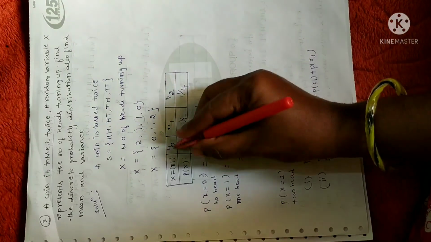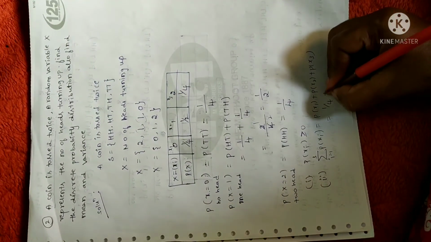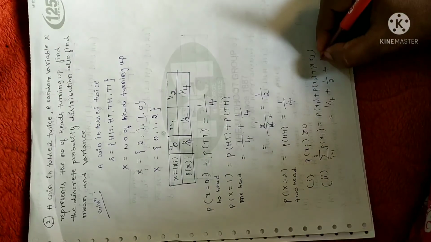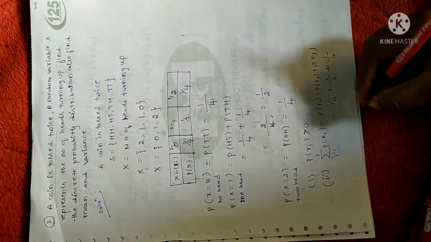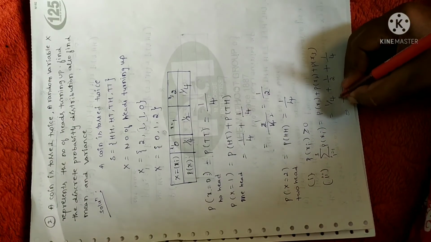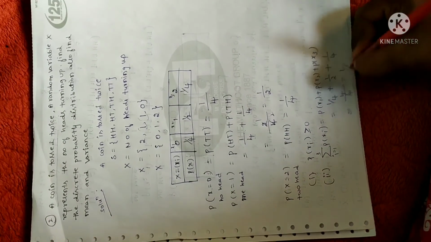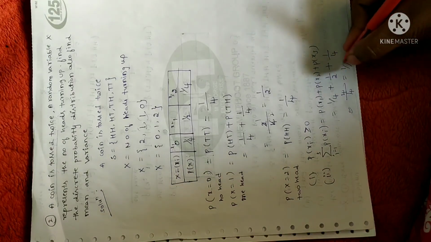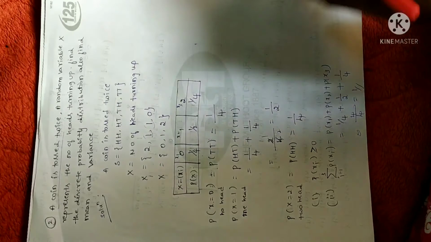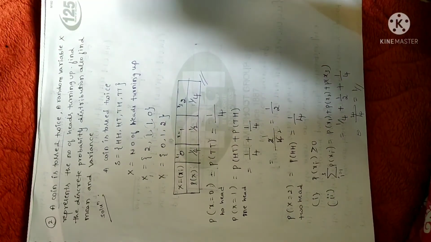So probability of x1 is none other than 1 by 4, plus probability of x2 is 1 by 2, probability of x3 is 1 by 4. Fine. So let me add all these values. LCM is again 4, so in the numerator also you will get 4. 4 by 4 is 1. So you just take the LCM and simplify. You will get 1. As it satisfies both the conditions, therefore this is a required probability distribution.